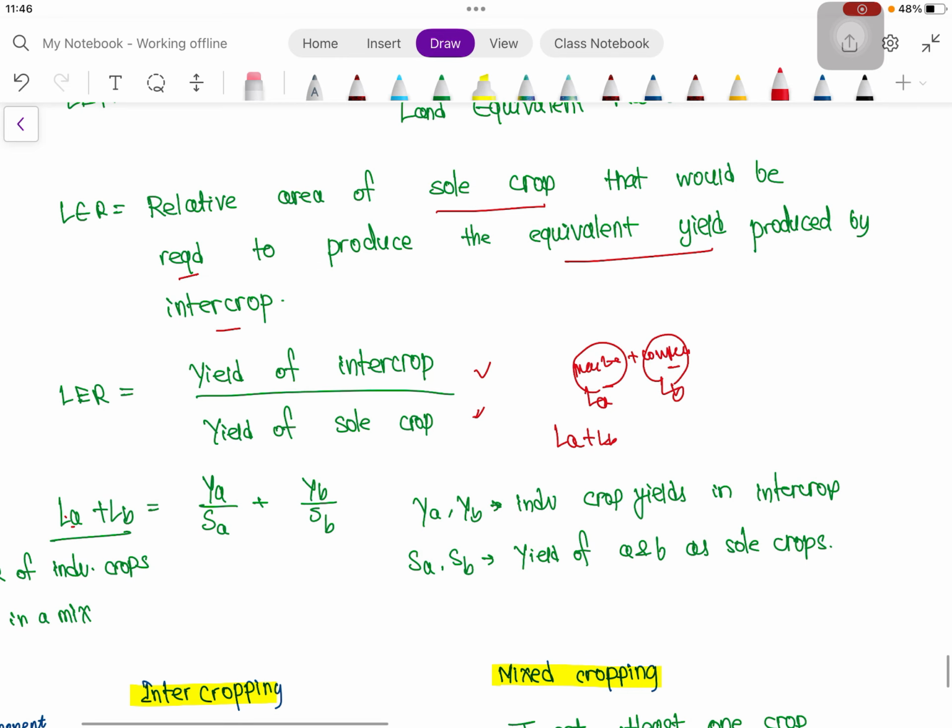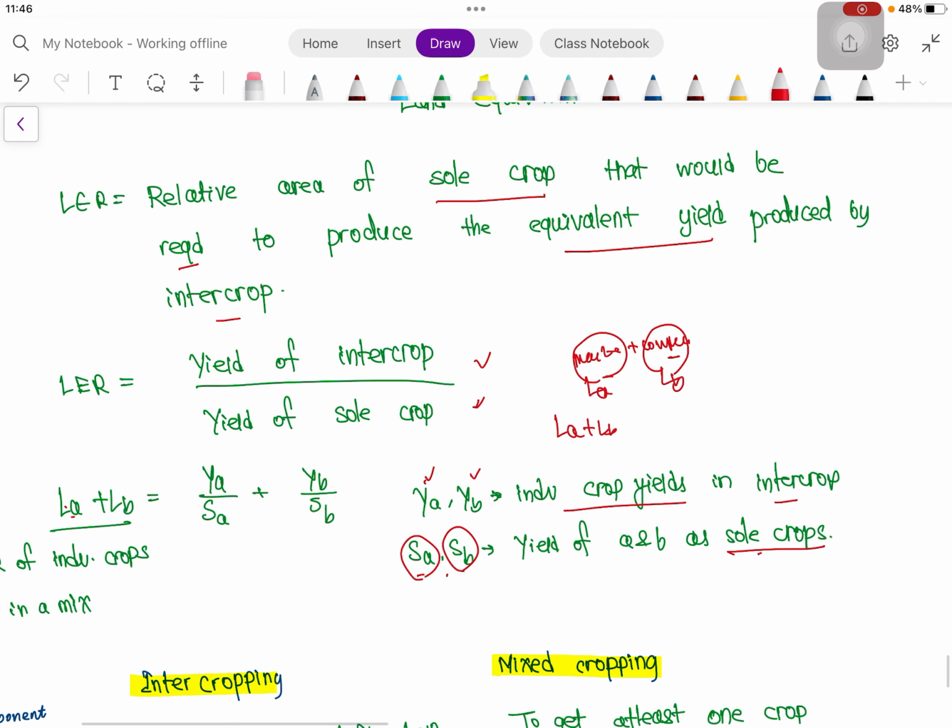Where YA and YB are individual crop yields in intercrop, that means the crop yield of maize is YA and the crop yield of cowpea is YB, and SA and SB are yields of A and B as sole crops. If there is no intercropping system, then the total area will be covered by one crop. For example, the total 1 hectare area will be covered by maize crop, then the yield of that monocropping, that sole cropping, will be SA and SB.